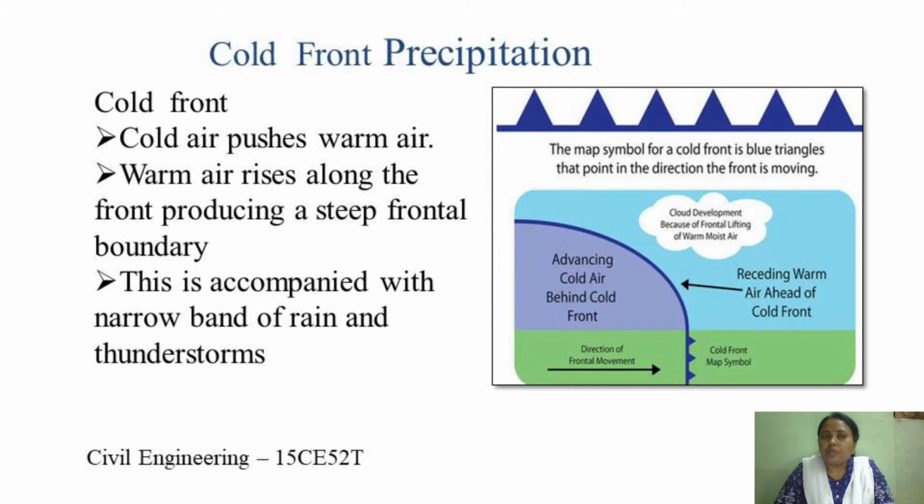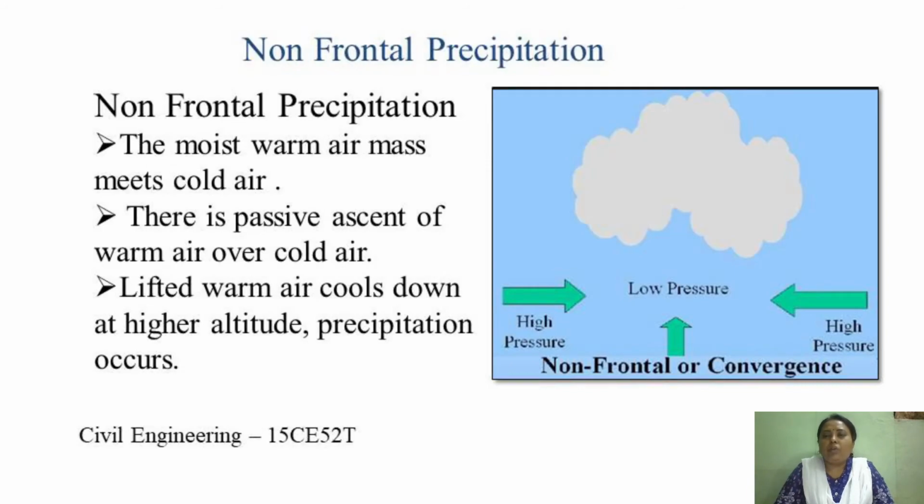How the cold air overtakes the warm air here. Now coming to non-frontal precipitation. So this non-frontal precipitation is when the moist warm air meets the cold air. Warm air meeting the cold air. So in this case of non-frontal precipitation, the moist warm air mass is stationary and the moving cold air mass meets it.